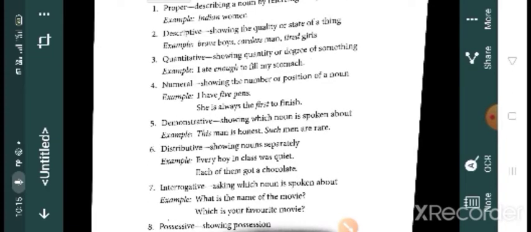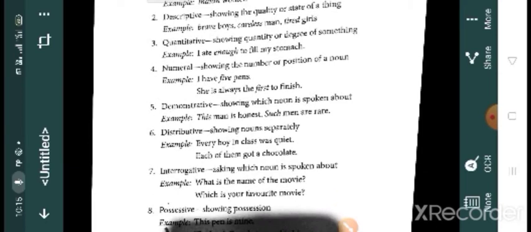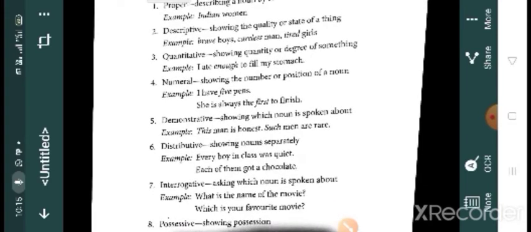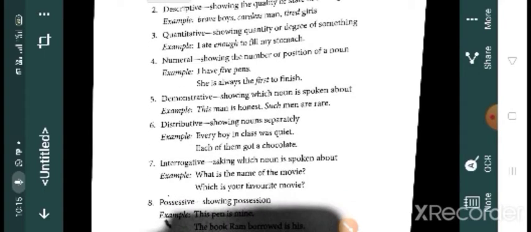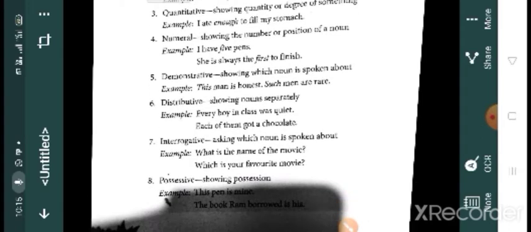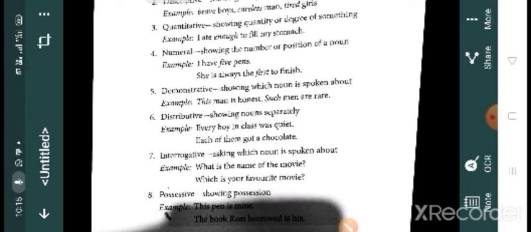Careless man, then tired girls. Then quantitative means it shows us quantity or degree of something. Then numeral means it shows the number or position of a noun. I have 5 pens. She is always the first to finish.